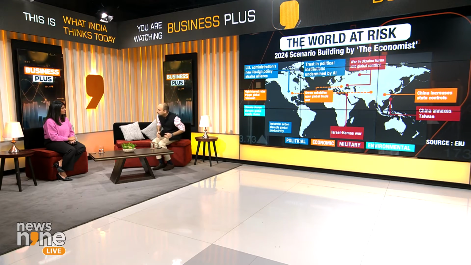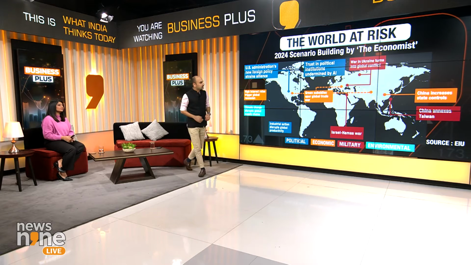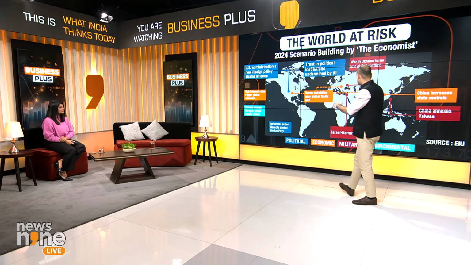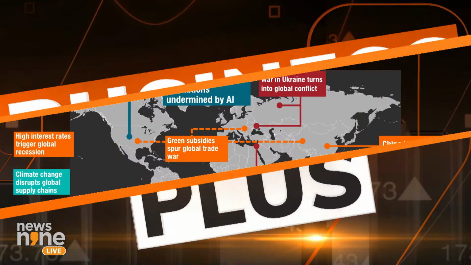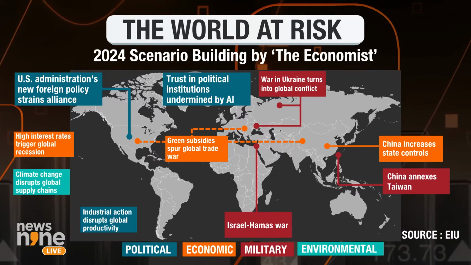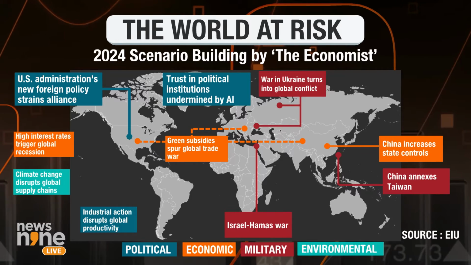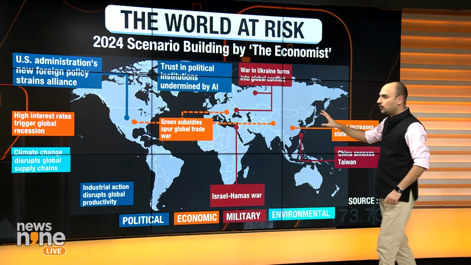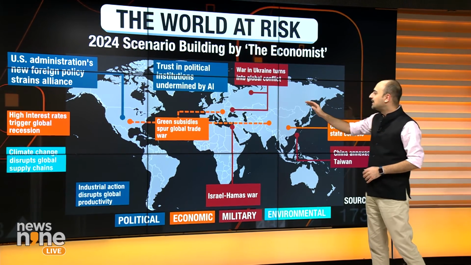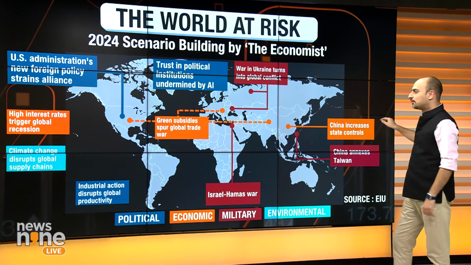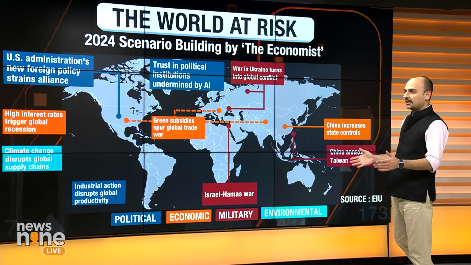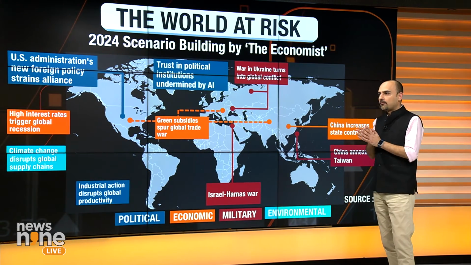So, let's run our viewers through some of these risks, and some of them are indeed really interesting and exciting. What you see, we've taken almost exactly from the Economist Intelligence Unit. The ones marked in dark blue, not this light blue, are the ones that are political in nature. The ones marked in yellow or orange are the ones which are economic in nature, and the ones marked in red are military in nature. So, let's take all of them one by one, should we?